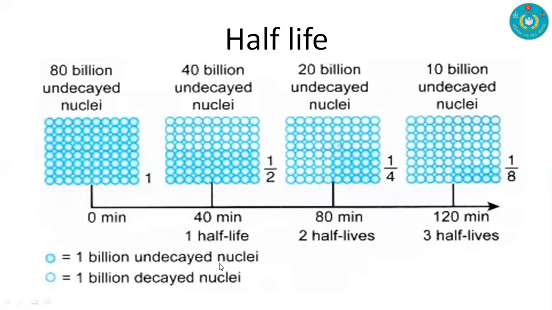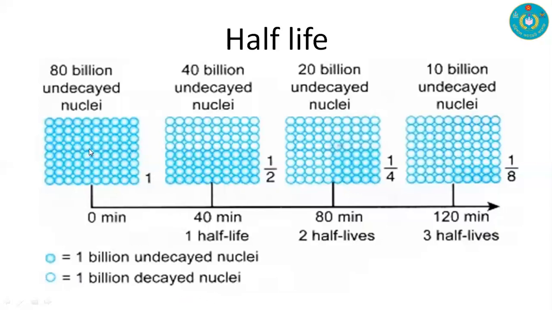Here the circle which is deeper denotes undecayed nuclei, and the smaller or faded circle denotes decayed nuclei.